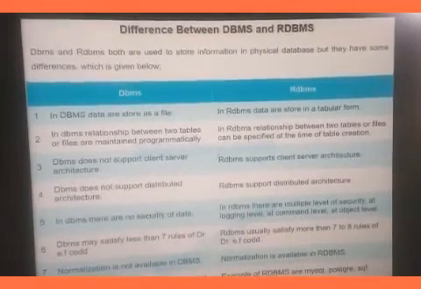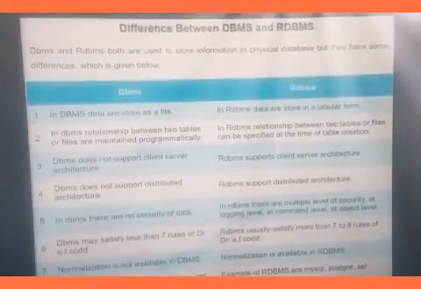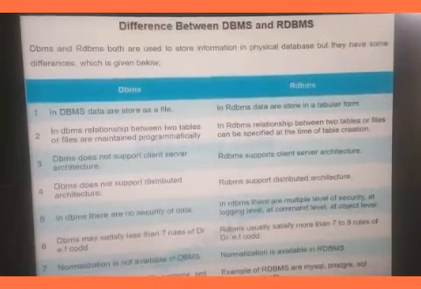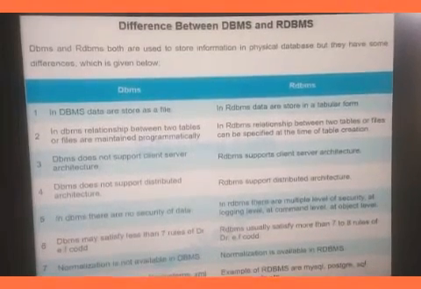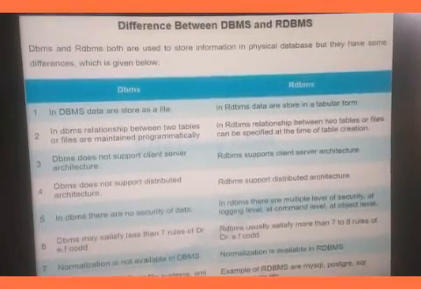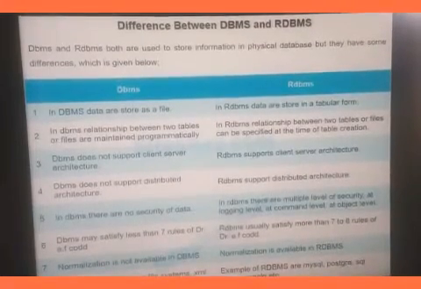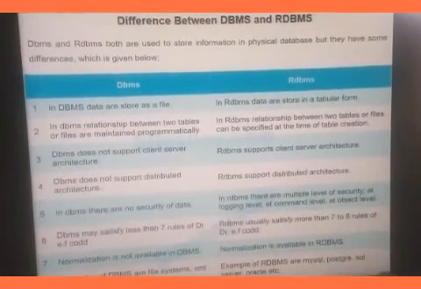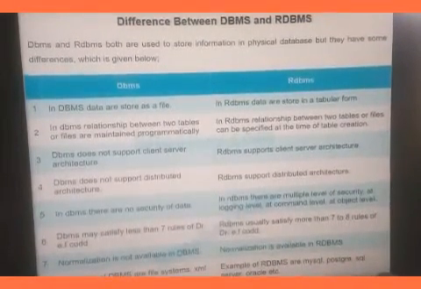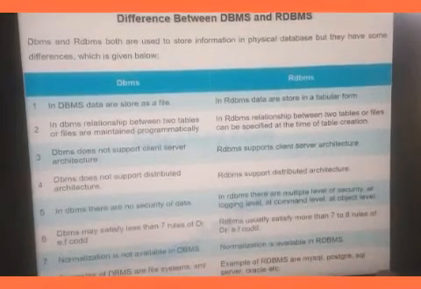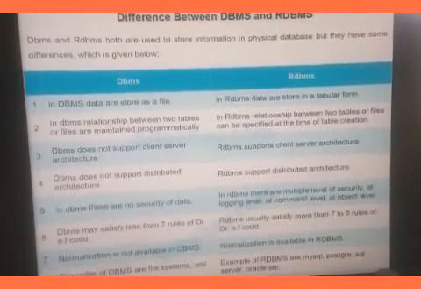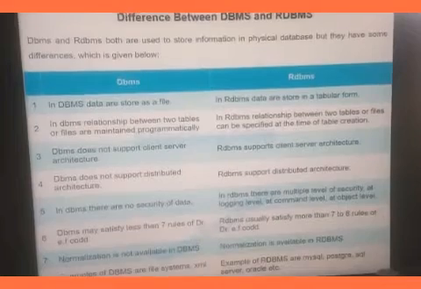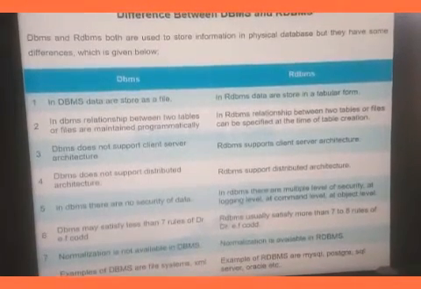So now we'll learn the difference between DBMS and RDBMS. Both are used to store information in a physical database, but they have some differences. In DBMS, data are stored as files. But in RDBMS, data are stored in tabular form, table form. In DBMS, the relationship between two tables or files is maintained programmatically.